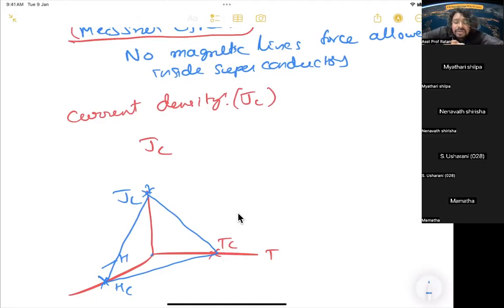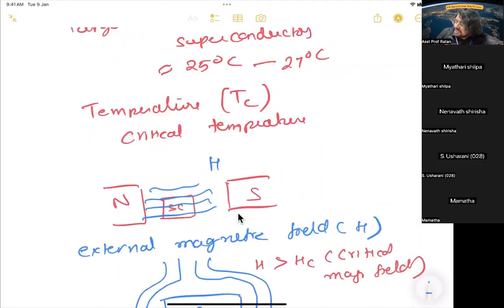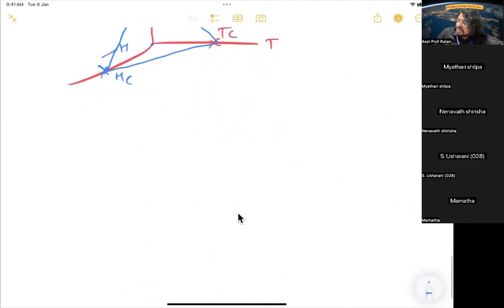So there is a range below which only it will act like a superconductor. If you increase all the parameters, it won't act like a superconductor. So you should remember these things: Meissner effect, critical current density, and superconductor.